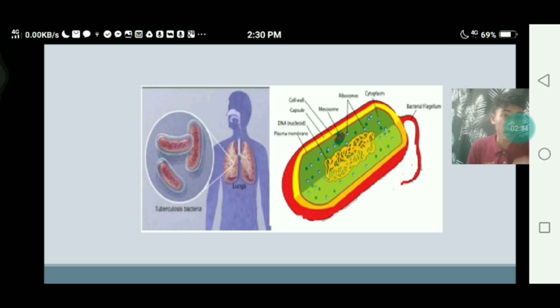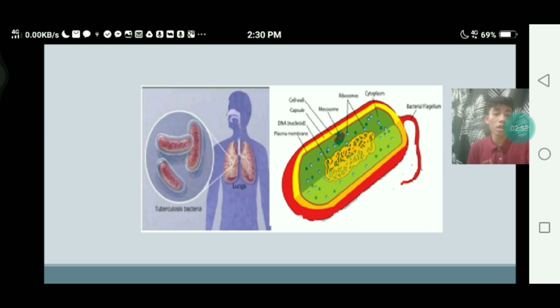Here's the structure of the pathogen. As you can see, the first image shows the body of a human, with the bacteria present in the lungs. You can see the different parts of the bacteria.